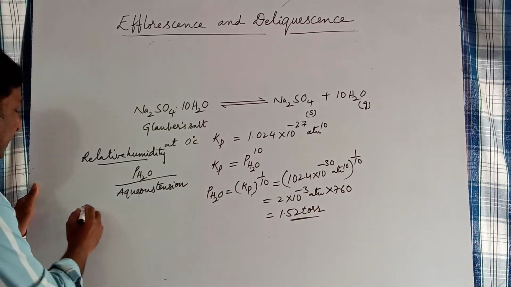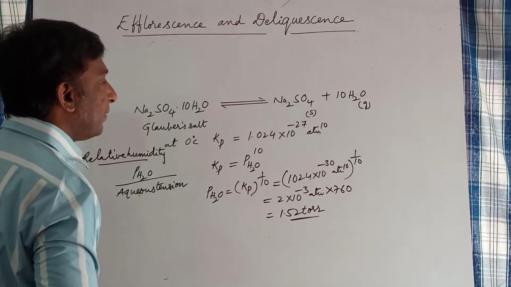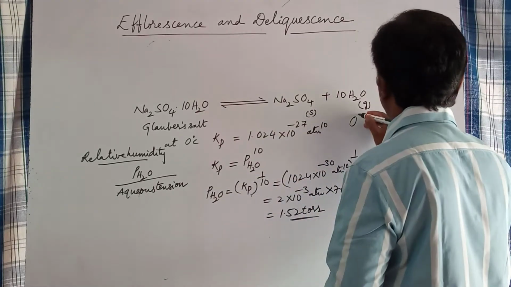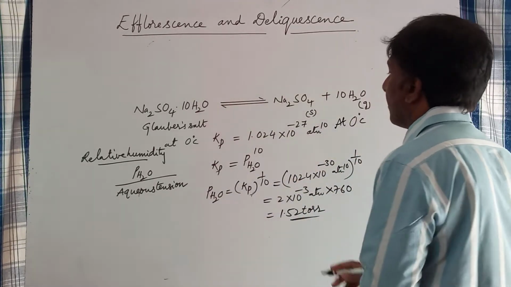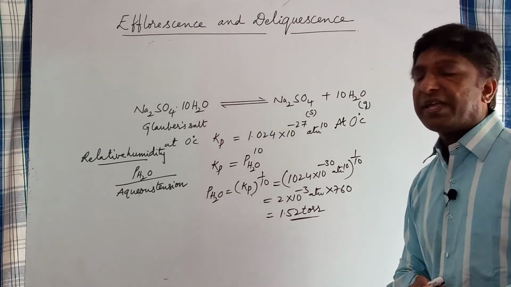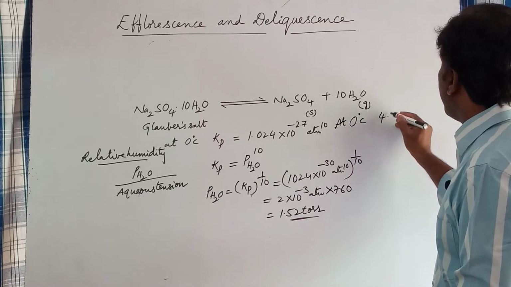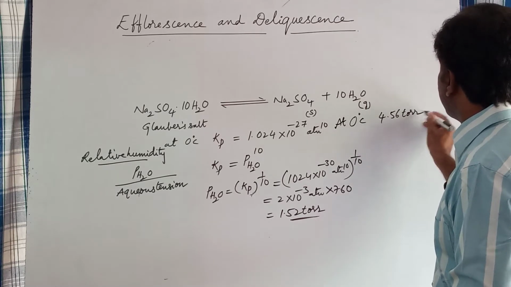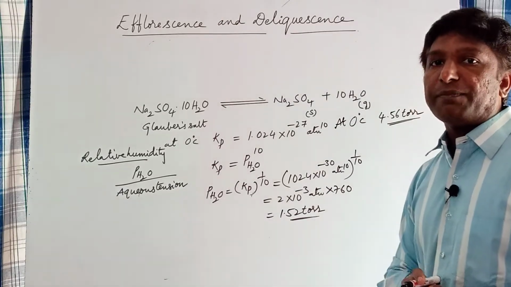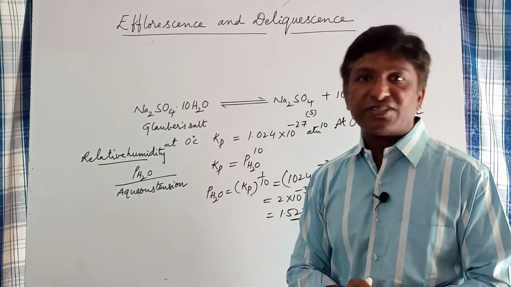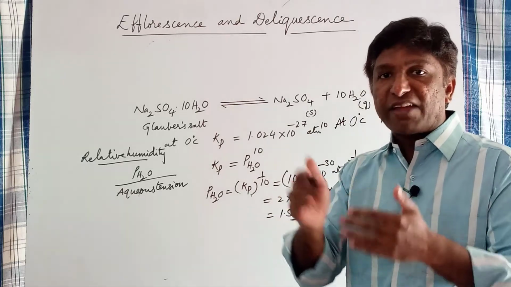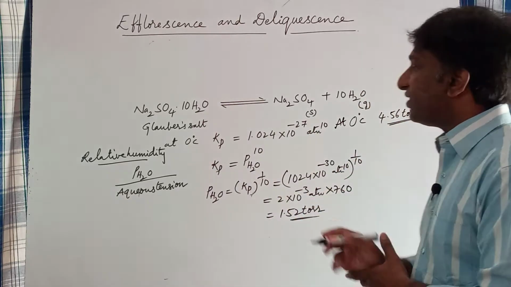Okay. So the percentage of relative humidity at this equilibrium can be calculated as follows. Suppose at 0 degree centigrade, the aqueous tension or the pressure of saturated water vapor is determined as 4.56 torr. It is determined experimentally. Aqueous tension depends upon temperature. As temperature increases, aqueous tension also increases. At 0 degree centigrade, the aqueous tension is determined as 4.56 torr.